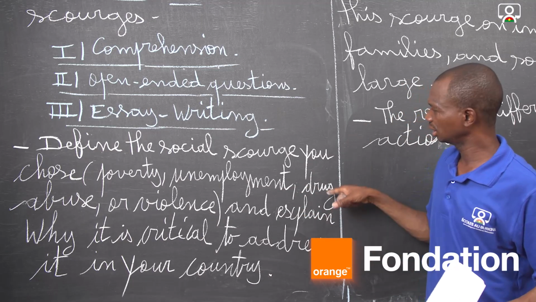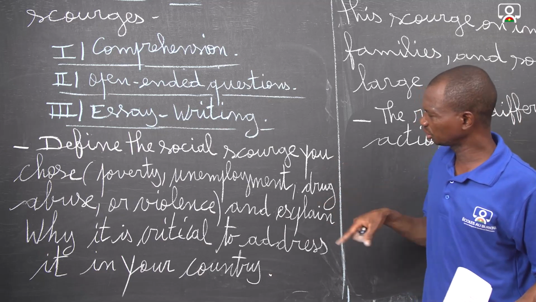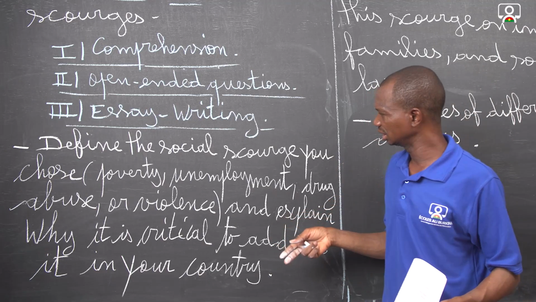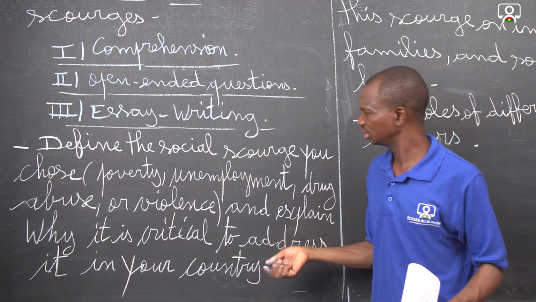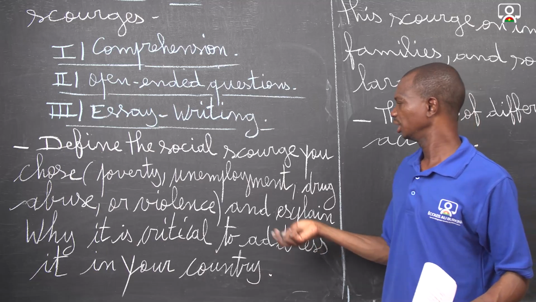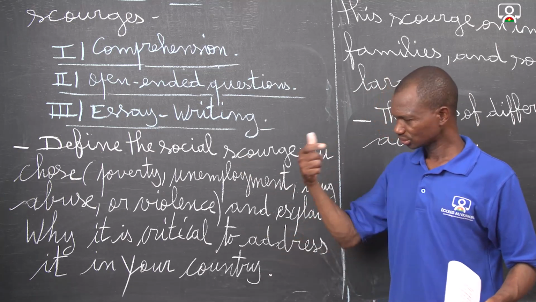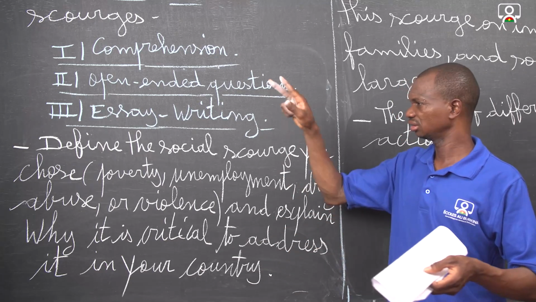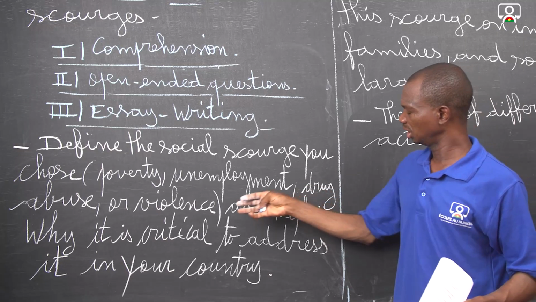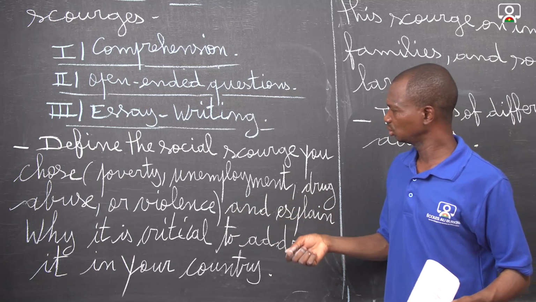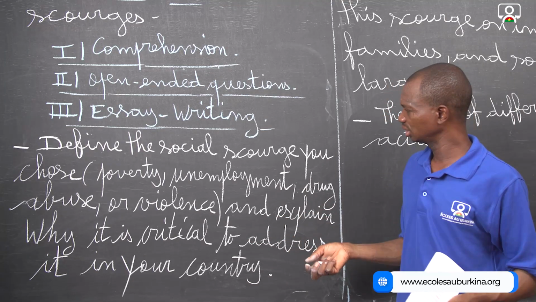Then you have to explain drug abuse. Young people depend on drugs. Without drugs, for example, they cannot live at ease. They depend on drugs in order to live. And this is also not good. And also violence, the fact of doing bad actions. For example, at night, even in Ouagadougou and everywhere in the world, some people do violence in order to take, for example, motorbikes or money, or in the shops.